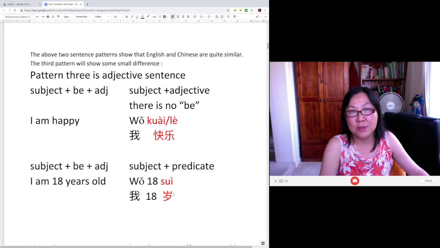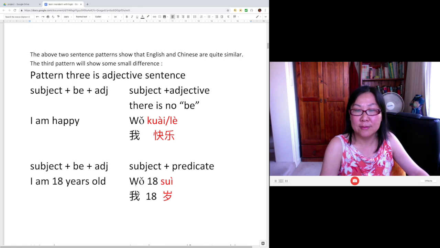And it is important to introduce age. So here we go. When you want to tell people about your age, 我, then the number, then 岁. So 岁 means years old. Well, I'm not 18, I'm 47. So I'm going to say 我47岁.